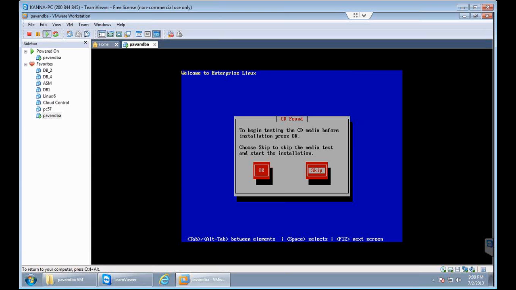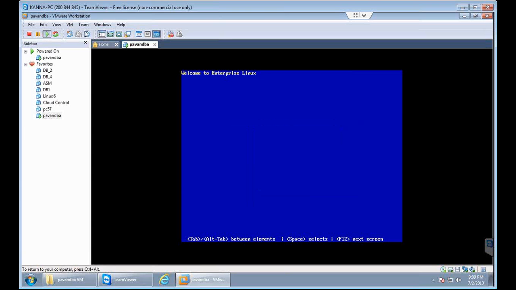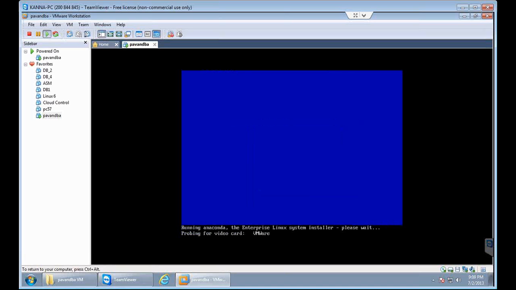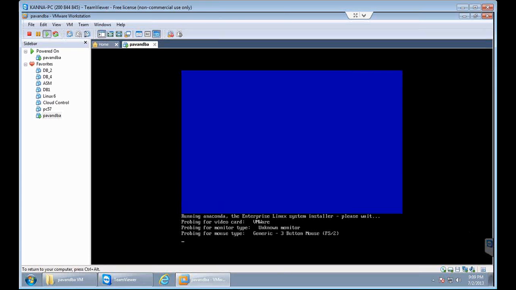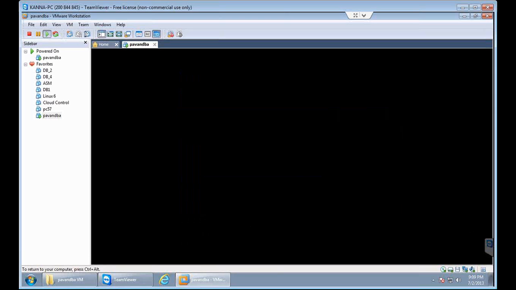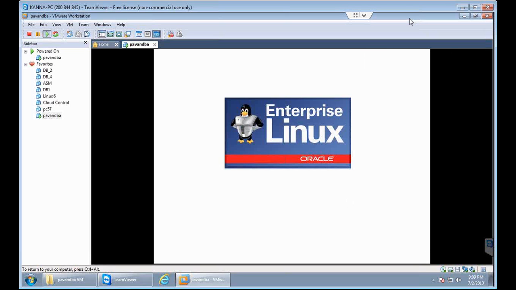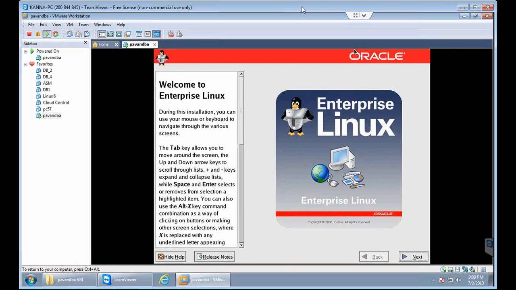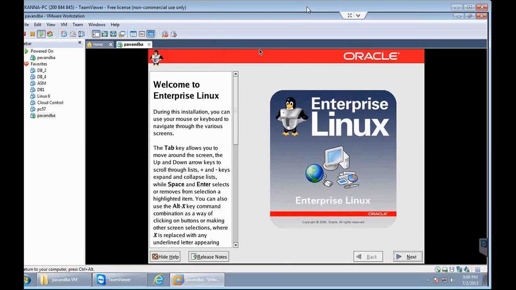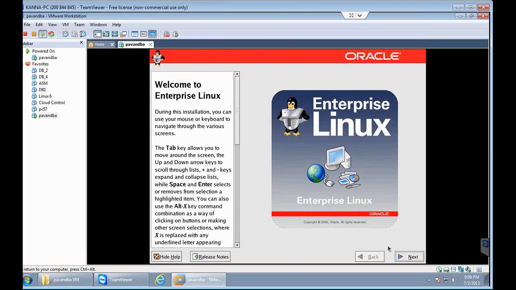Skip this media test. And this is the first screen of Linux installation, and you need to click on next button here.